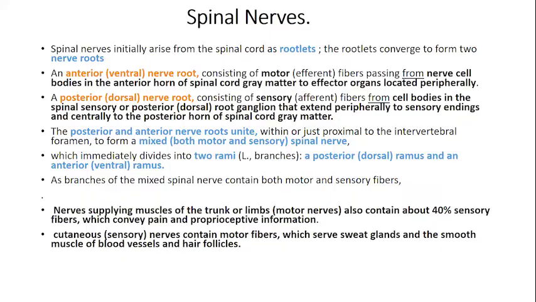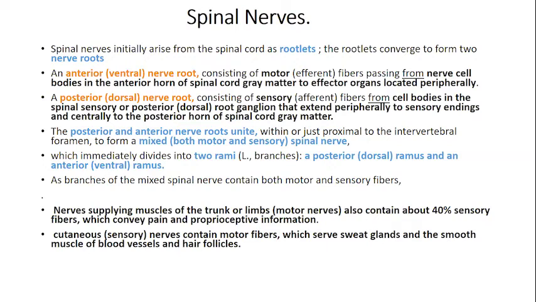So what exactly is the arrangement? The spinal nerve initially arises from the spinal cord as rootlets. The rootlets converge to form two nerve roots, the anterior and the posterior. The anterior ones are the motor ones, the posterior ones are the sensory ones. The posterior and anterior roots unite just proximal to the intervertebral foramen, that is, inside, and they form a mixed nerve. Immediately outside, they divide into the two rami, which are mixed again. So that is the arrangement of the formation of the nerves.